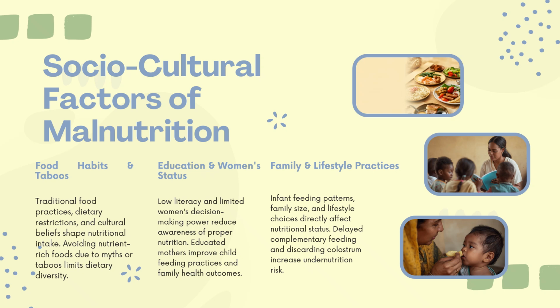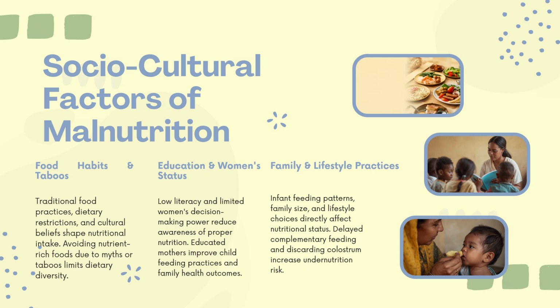Next, education and women's status. Low literacy and limited women's decision-making power reduce awareness of proper nutrition. So a healthy status of a house requires high literacy for women, and highly educated women, or high decision power for women in case of kitchen planning or meal planning for that house. The educated mothers improve child feeding practices and family health outcomes.